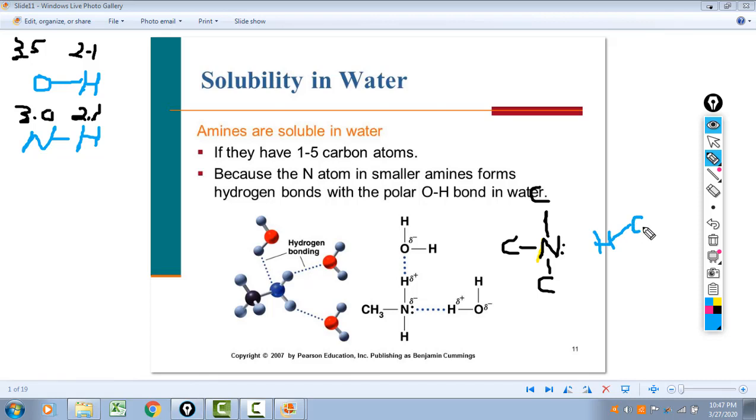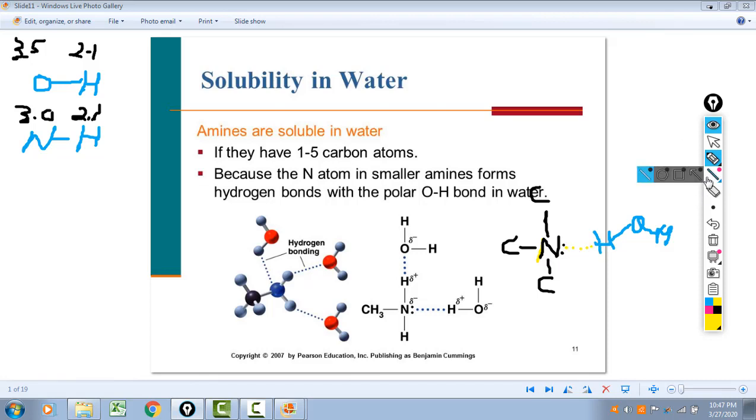We can now form hydrogen bonds between the partially negative nitrogen and the partially positive hydrogen of water. So even though there's no hydrogens on a tertiary amine, it can still hydrogen bond with water, and so it will still be soluble, although not as soluble as secondary and not as soluble as primary.